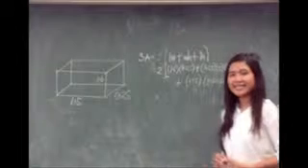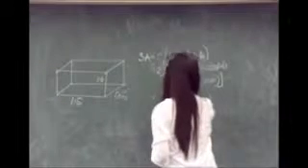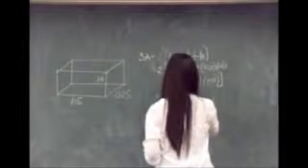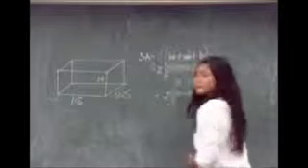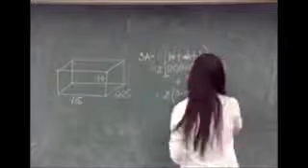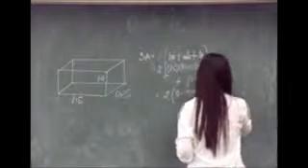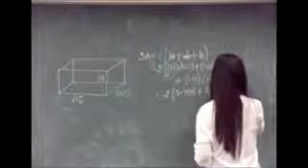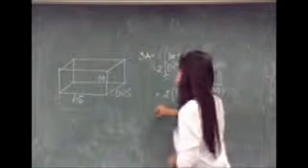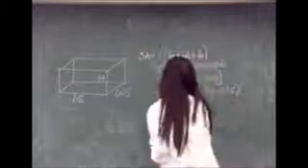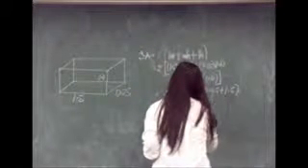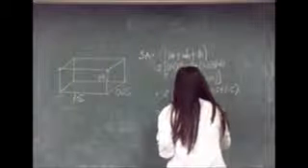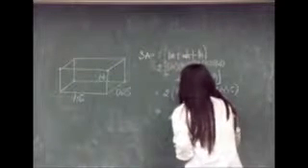By simplifying, we have 2 times 0.375 plus 0.25 plus 1.5 is equal to 4.25 square units.